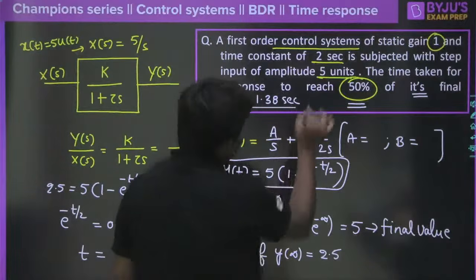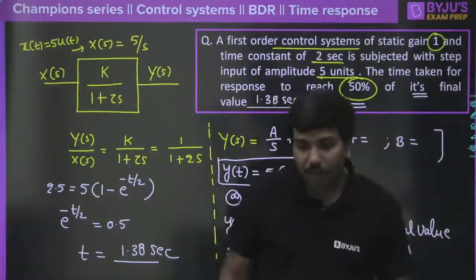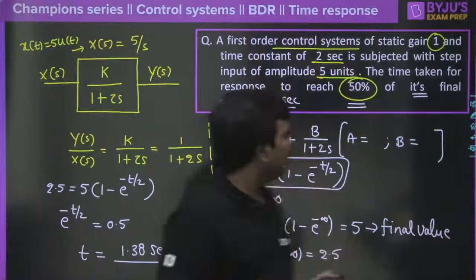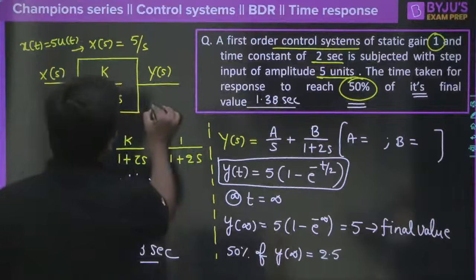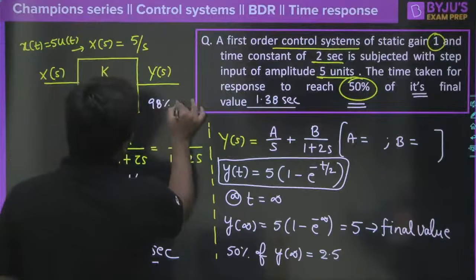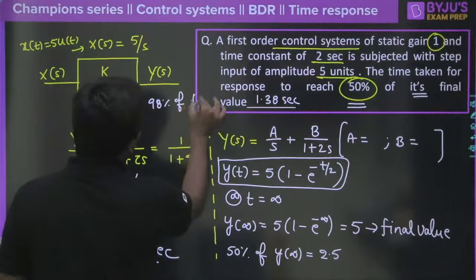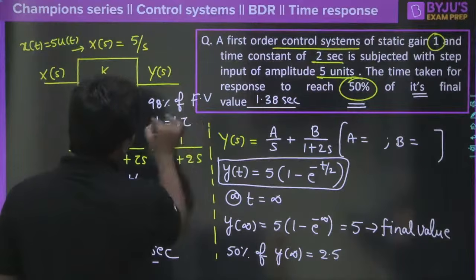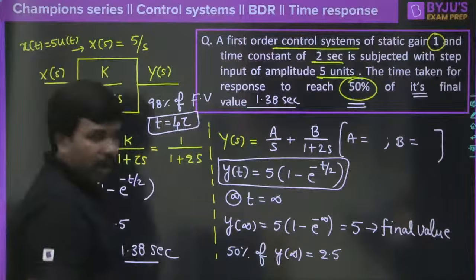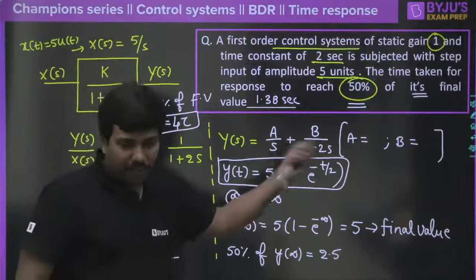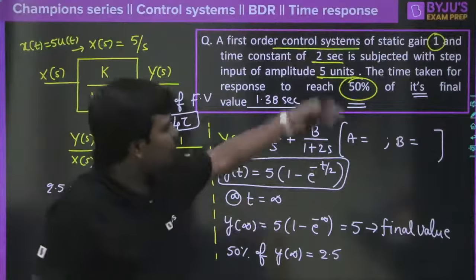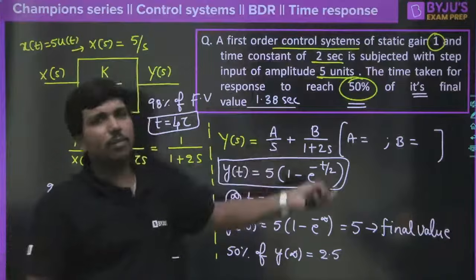Why I have given this question is to make you understand that majority of the times you cannot use a formula. You know that there is a formula to get 98% of the final value. If I ask for 98% of final value, directly you can say the time is equal to 4 tau. And 63.2% means directly the time constant. There are formulas for all these things, but they may ask a question like 50%, 30%, 40%.